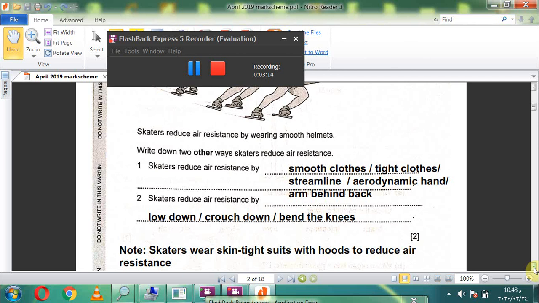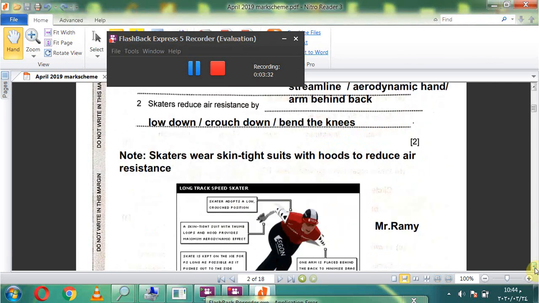All these reduce air resistance. Number 2. Skaters reduce air resistance by low down, crouch down like curve, bend the knees. Okay. Skaters wear skin tight suits with hoods to reduce also air resistance.